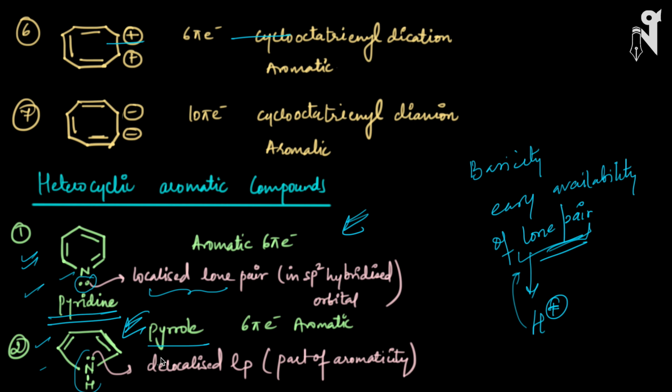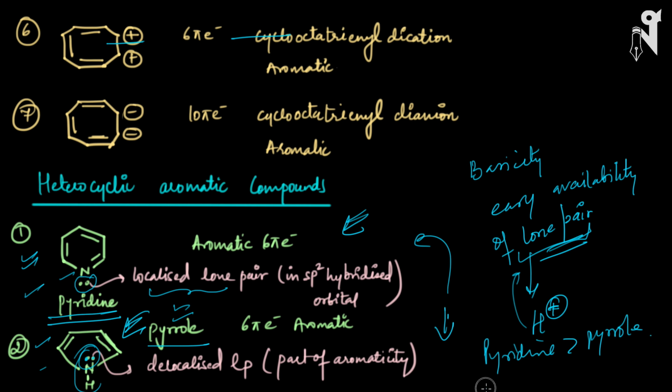Whereas when you talk about the pyrrole, though it looks like the nitrogen has the pair of electrons, it will participate in the conjugation, it will participate in the resonance, and will go and shift to the carbons. So the availability of this lone pair is very limited. It is not with nitrogen all the time, and hence the availability of this lone pair is lesser as compared to the previous case, and that's the reason why your pyridine is more basic than pyrrole.